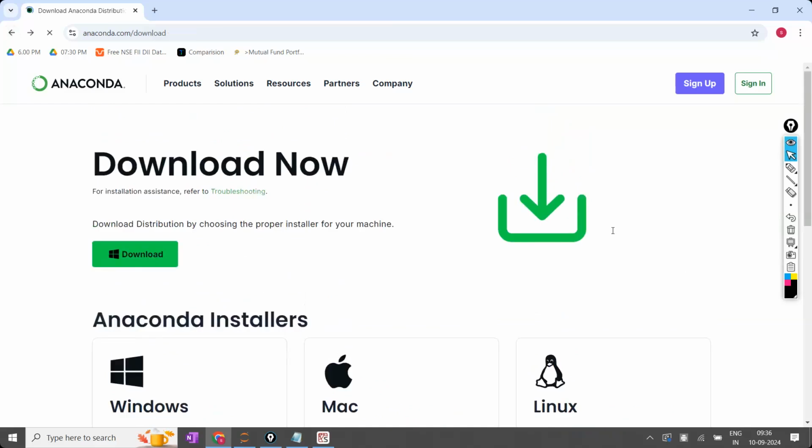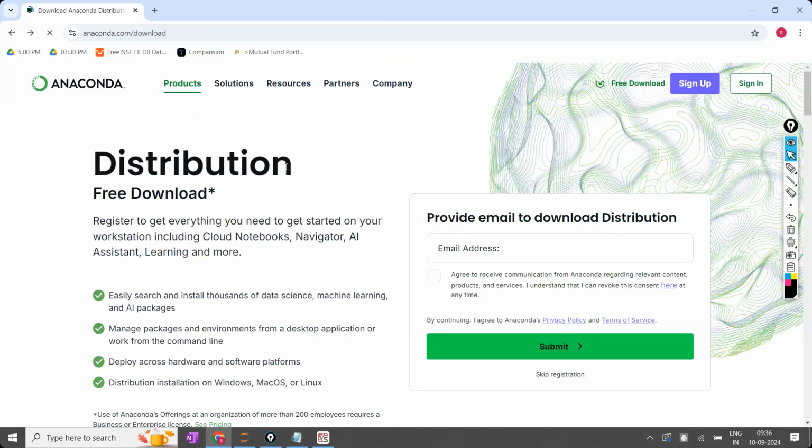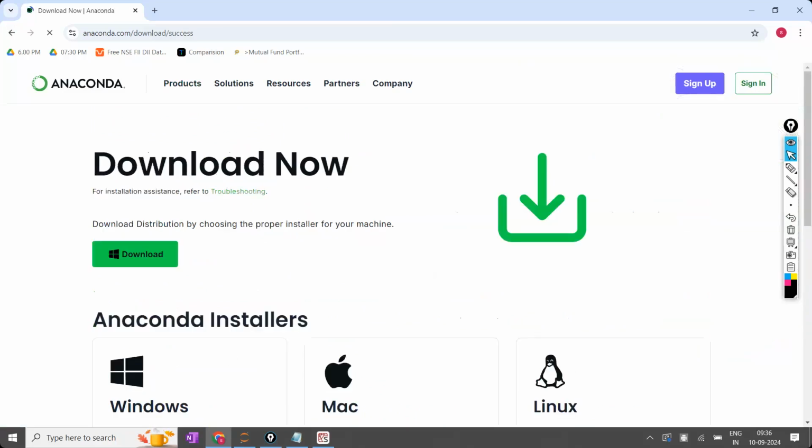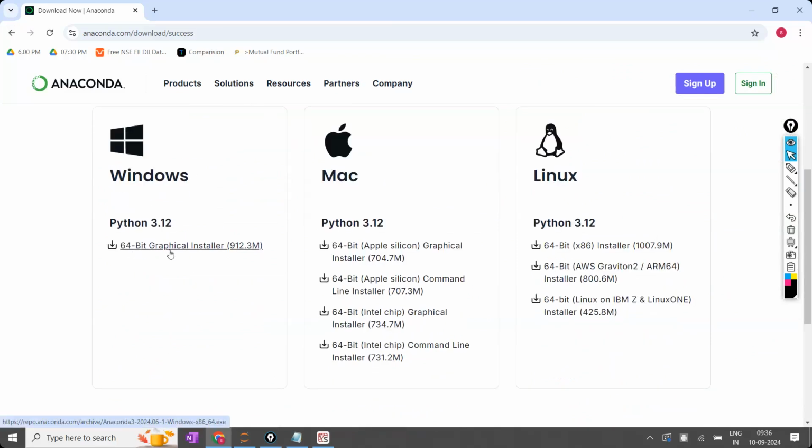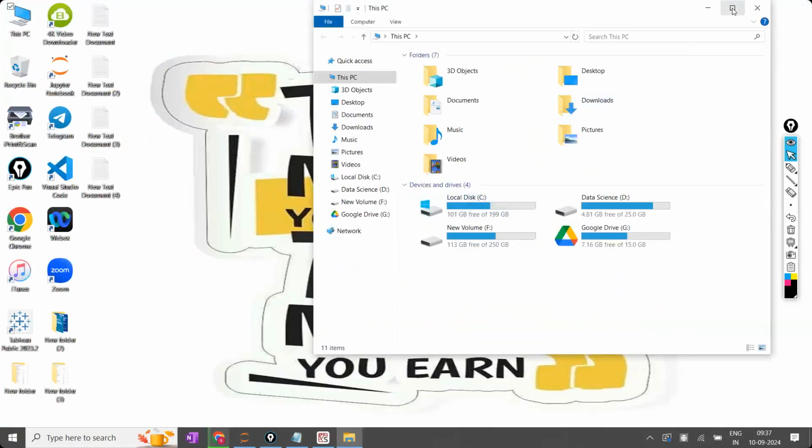Now, coming to this Anaconda, first you get the first page like this. Here it asks for registration. Skip the registration, no need to register. Here it shows Windows, Mac and Linux. Whoever uses Windows, click on this; whoever uses Mac, click on this; whoever uses Linux, click on this. Once you click on Windows, it starts downloading, and it is almost 912 MB. Once it is downloaded, you have to do the installation, and for that I'm going to show you the step-by-step procedure.